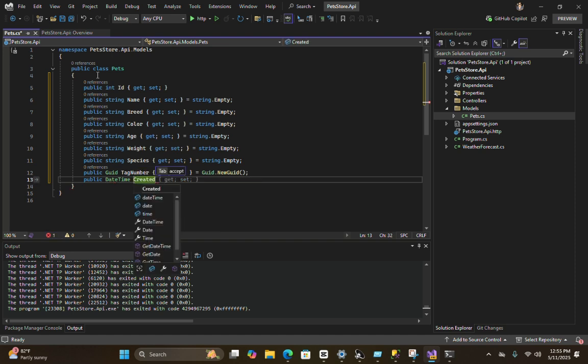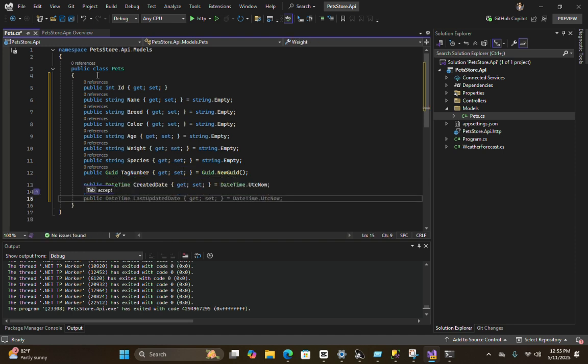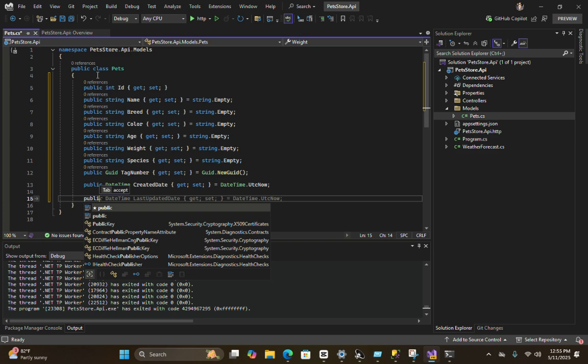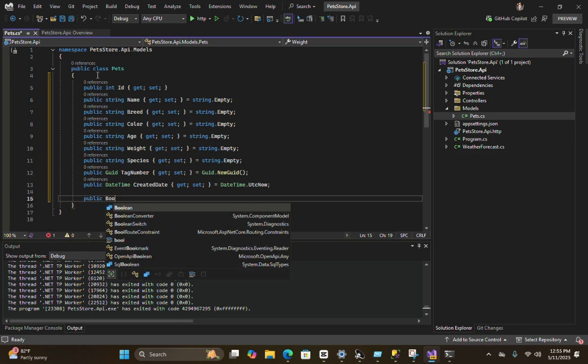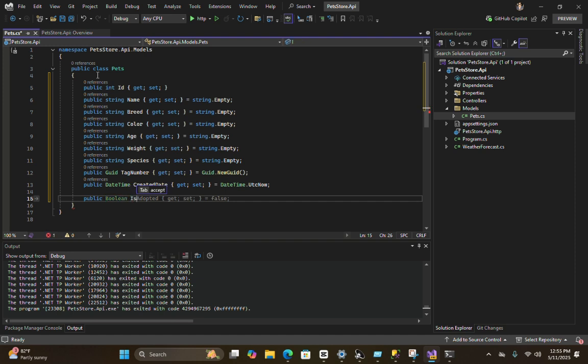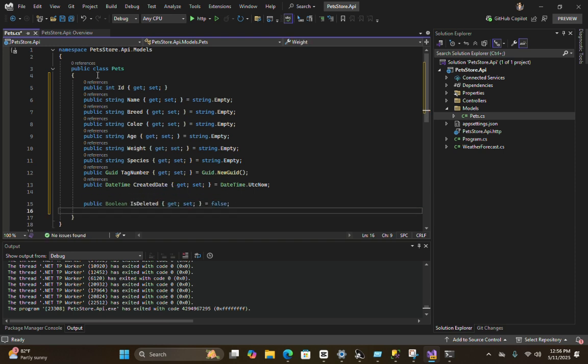Alright, and we can check if it is deleted or not from the database. For this one, we can write a boolean type IsDeleted. Alright, okay.